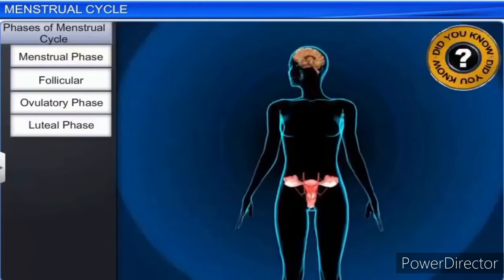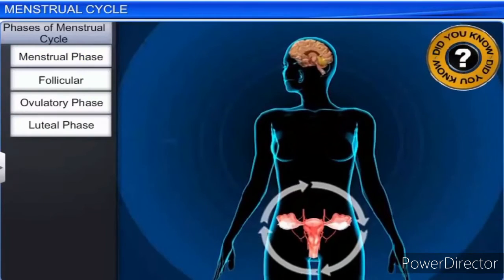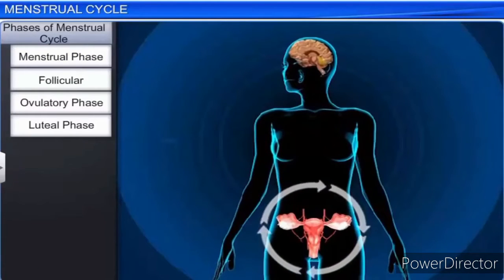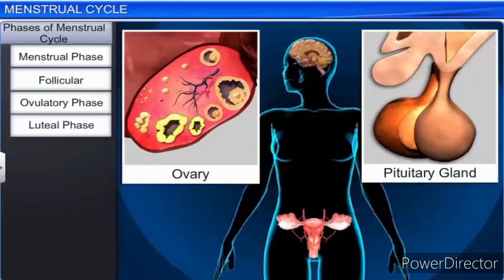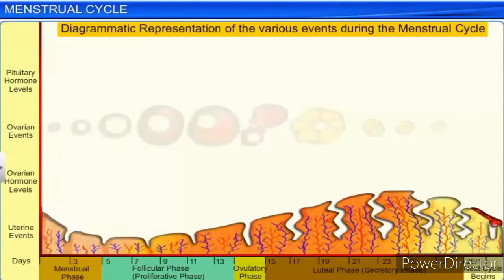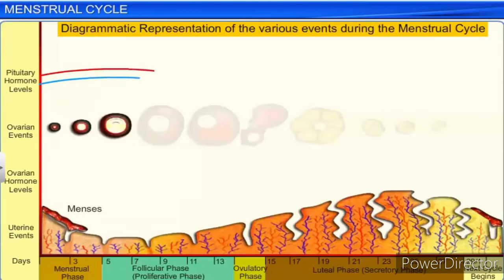Did you know that the phases of the menstrual cycle are controlled by the interplay of different hormones secreted by the ovary and the pituitary gland. At the onset of menses, the anterior pituitary gland increases the secretion of the two gonadotropic hormones, luteinizing hormone or LH and follicle stimulating hormone or FSH, that stimulate the development of primary follicles.